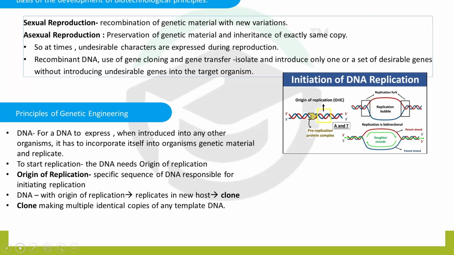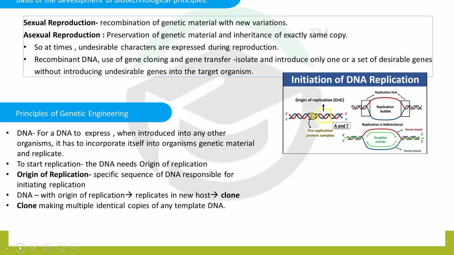Conceptual development of the principle of genetic engineering. All living organisms reproduce sexually or asexually. Sexual reproduction has more advantages as it leads to more genetic combination and variation. These variations are beneficial to the organism as well as the population and can be used in plant and animal breeding programs. However, in asexual reproduction, there is a preservation of genetic material and inheritance of an exactly same copy. There is no variation, so at times undesirable characters are expressed during reproduction.